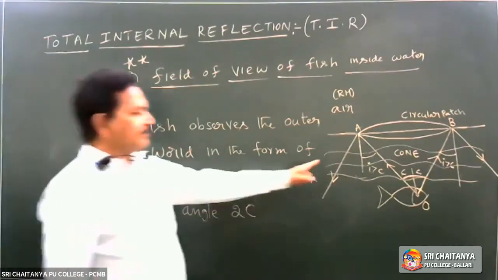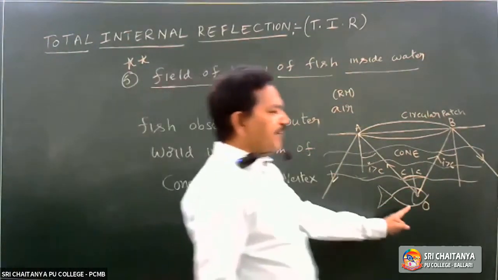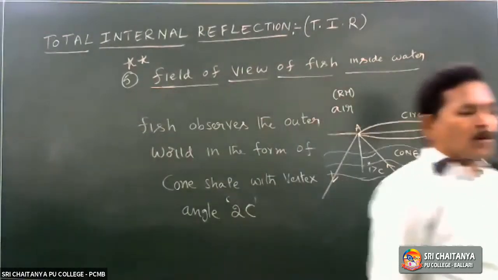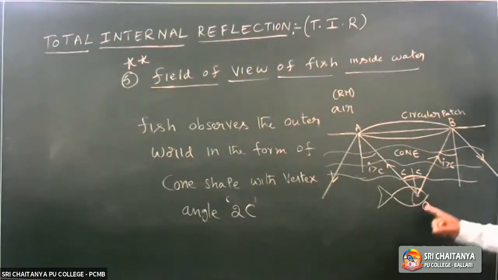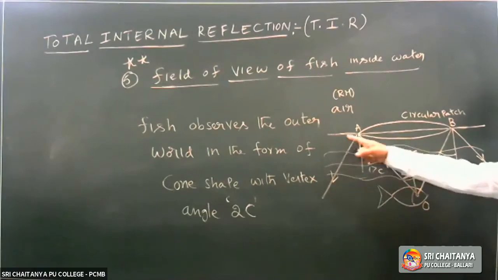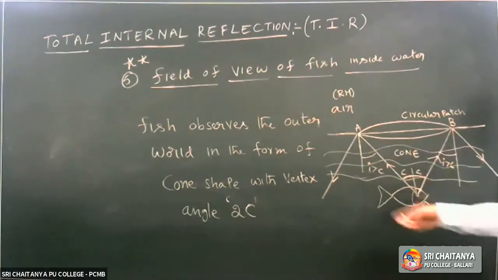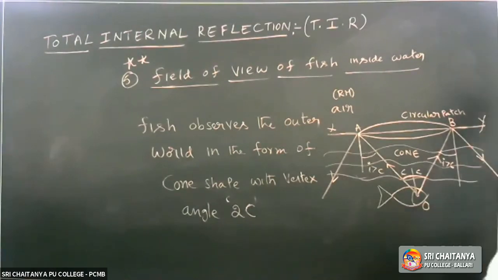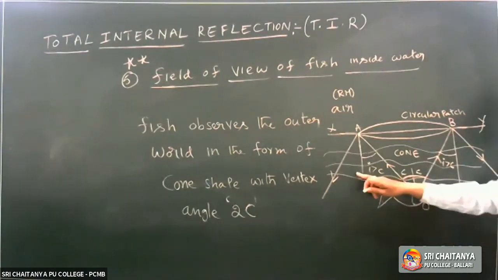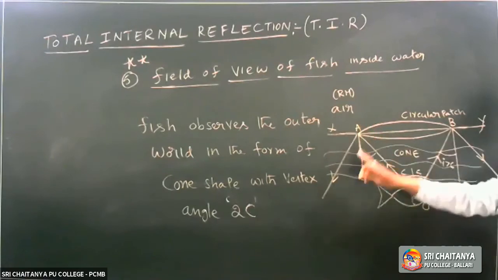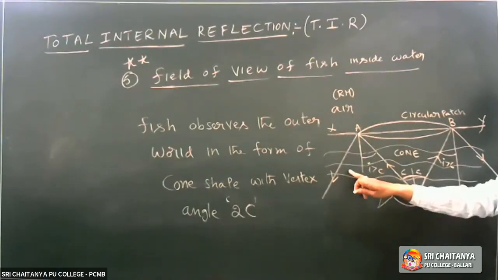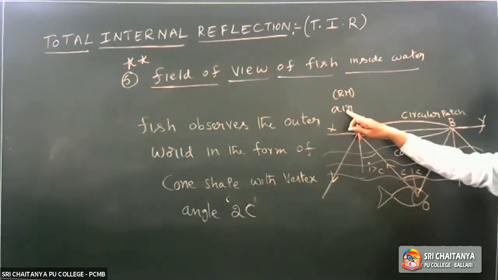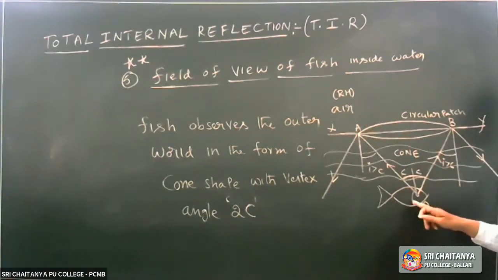Ray diagram. This is the fish at point O. This is the surface XY, imagine separating the water and air. Water is the denser medium. Air is the rarer medium. The fish is observing the world.